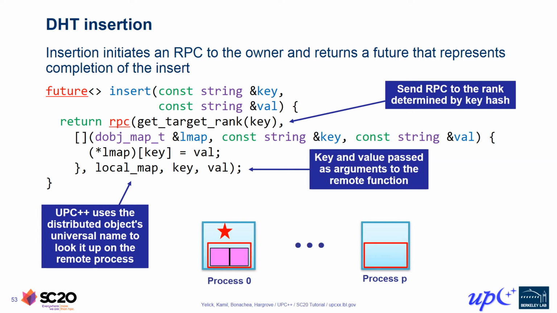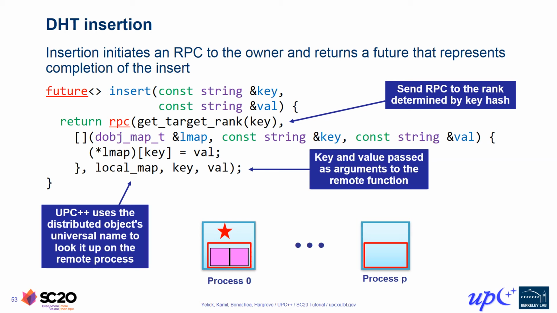The other arguments to the RPC are the key and value strings. These will be serialized in a straightforward manner and sent across the network. Upon arrival, they will be reconstituted as equivalent strings at the target process and passed into the RPC callback. UPC++ automatically supports serialization for a variety of C++ standard types and containers, including std::string, and we'll hear more details about object serialization later.